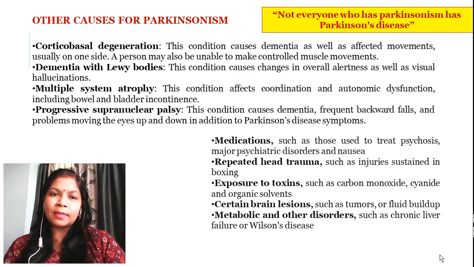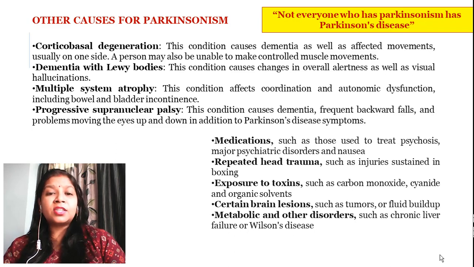Next is multiple system atrophy. This condition affects coordination and causes autonomic dysfunction, including bowel and bladder incontinence, like uncontrolled passing of urine or uncontrolled passing of stool.